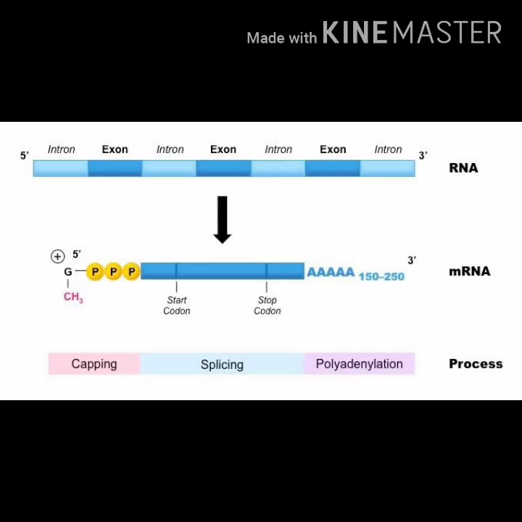So all the three steps have been done. Now messenger RNA is active, it is mature and it is ready to move from the nucleus to the cytoplasm for the next step, translation, the formation of proteins.